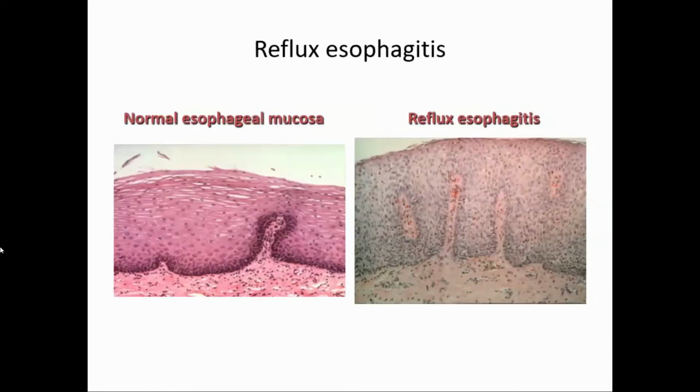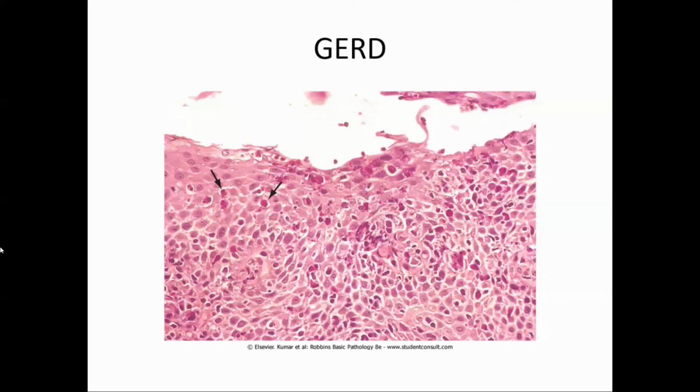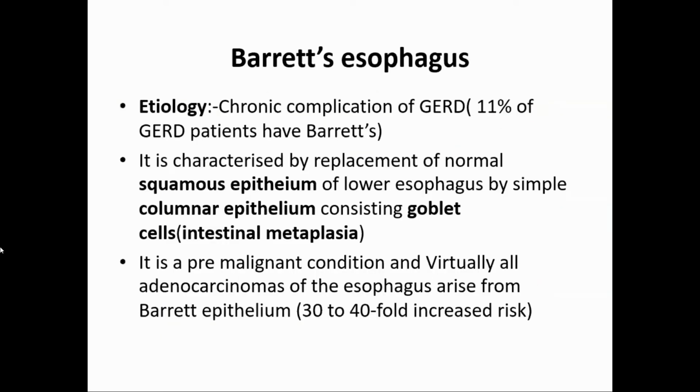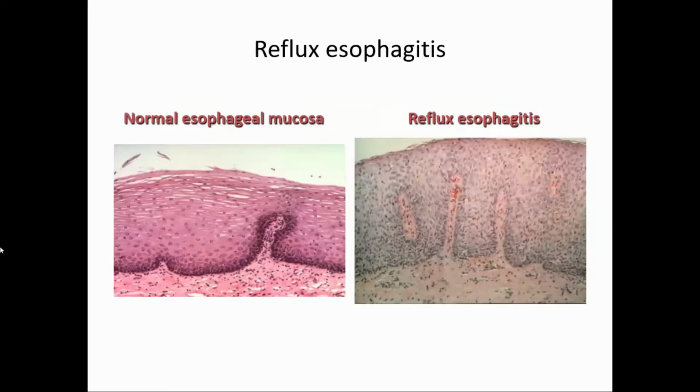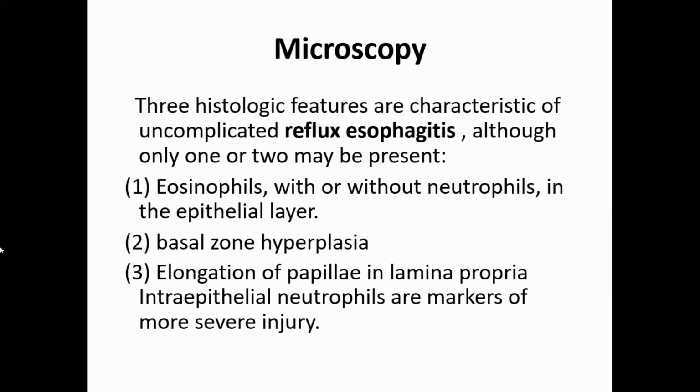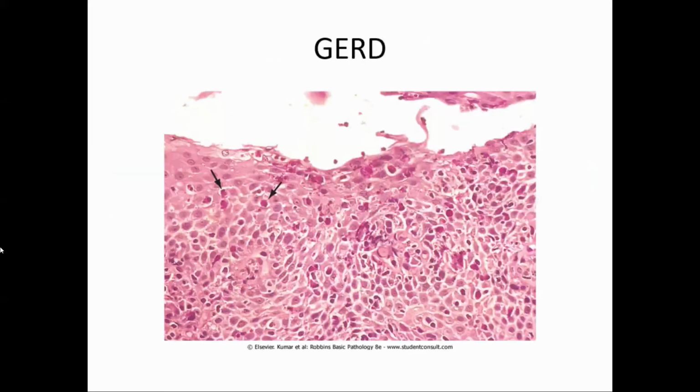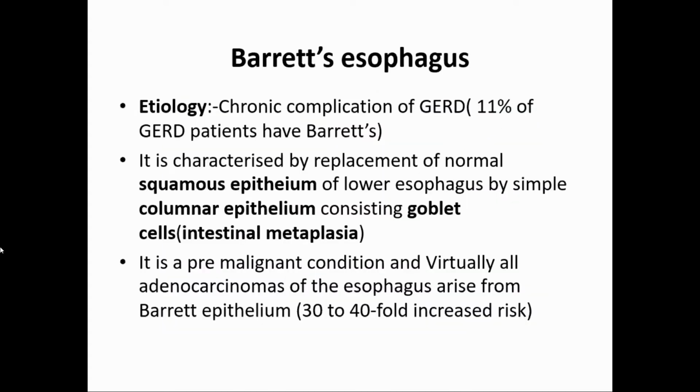So this is GERD, etiology, pathogenesis. What will you remember? Presence of eosinophils or neutrophils in the epithelial layer, and elongation of dermal papillae. So GERD, the three features I showed you: basal cell hyperplasia, elongation of dermal papillae, and eosinophils or neutrophils in the epithelium. That is gastroesophageal reflux disease. And then we go to Barrett's esophagus, which is the important topic for today.